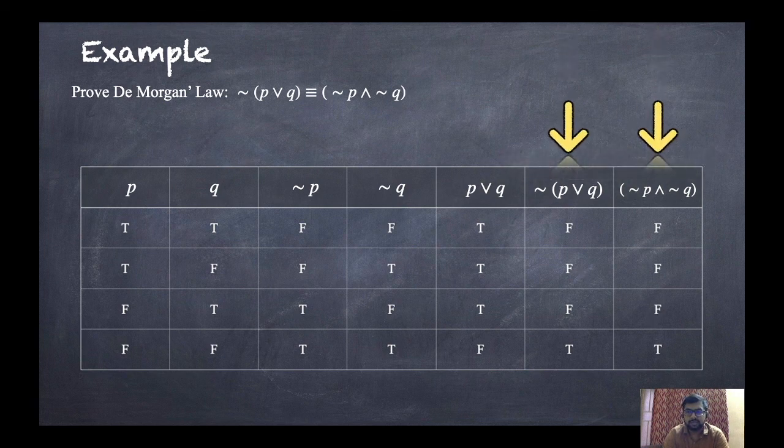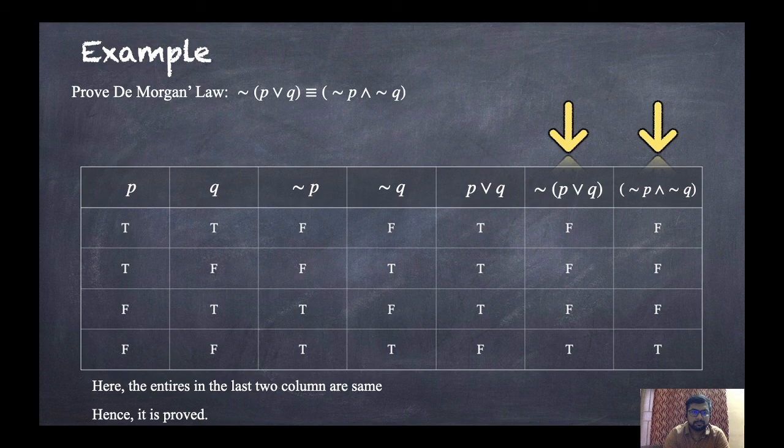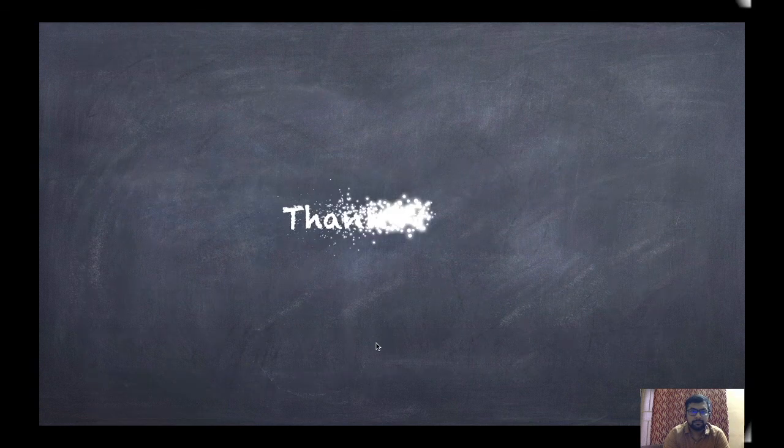Now check these last two columns. All the entries are the same, that means all the truth values are the same. Hence the entries in the last column are the same, so it is true. Thank you.